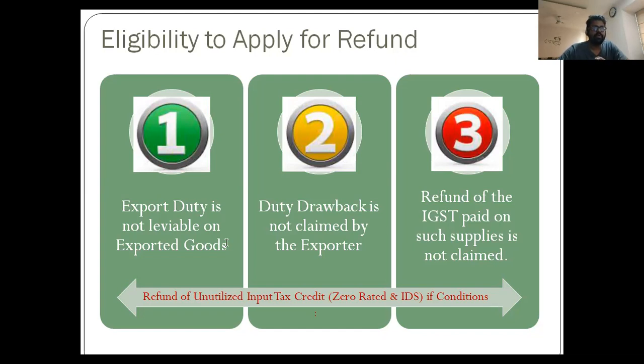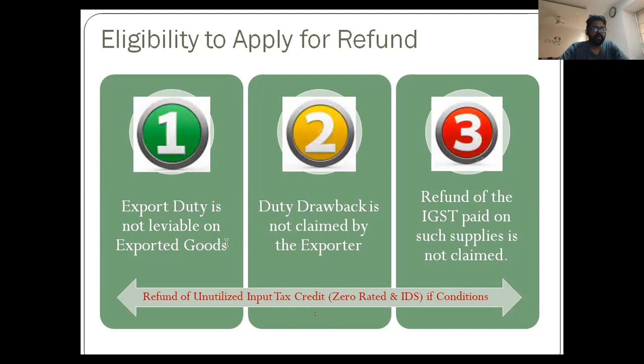So if we have to take some meaning out of it, from those provisions it can be inferred that refund of unutilized input tax credit can be claimed on zero rated outward supplies or exempted goods if: One, export duty is not leviable on exported goods, because the government specifically wants to discourage certain goods from being exported outside the country. Two, duty drawback is not claimed by the exporter. For the time being, we are not going to discuss this concept because we have a separate video planned in this series on duty drawback.